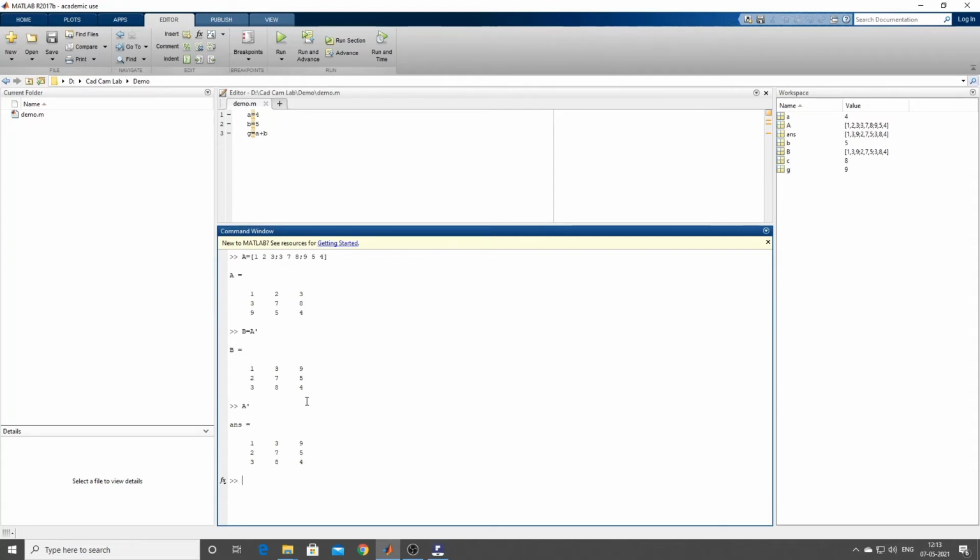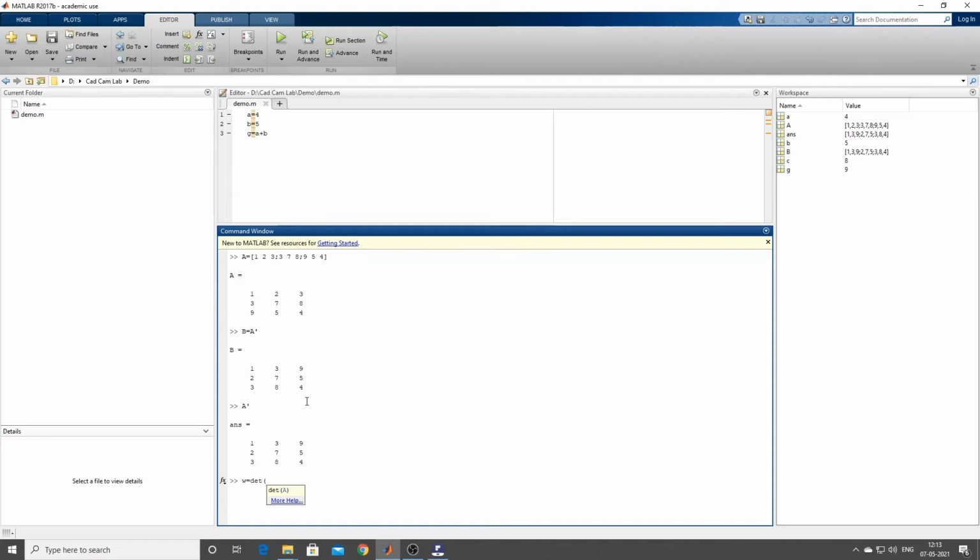Now similarly, what else can we do? If you want to find out the determinant of the matrix, you just have to type it. Again, if you want to save that value to something else, give any variable. W is equal to, what is the command? Det, that's it. Det, you open the small bracket, see, automatically the help command comes into the picture.